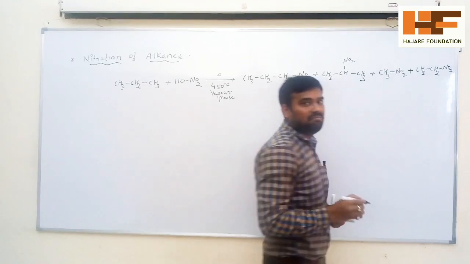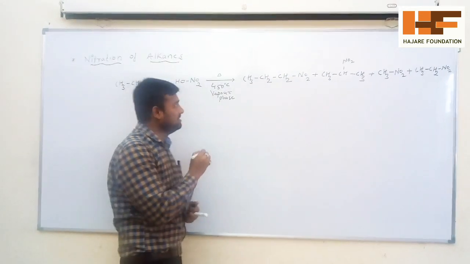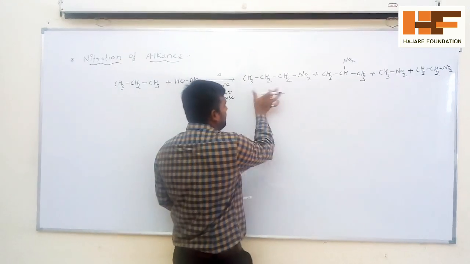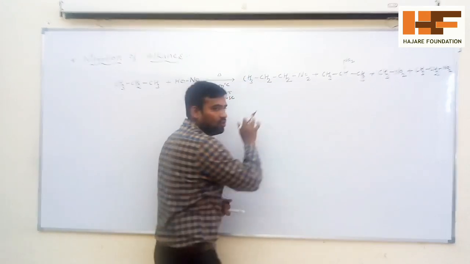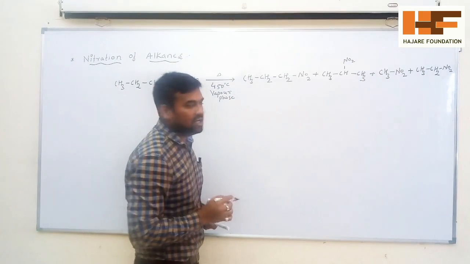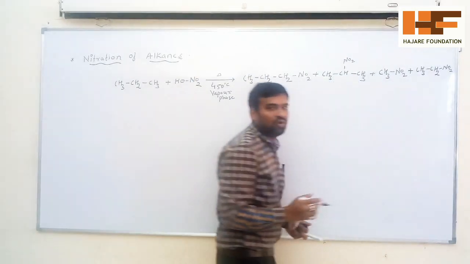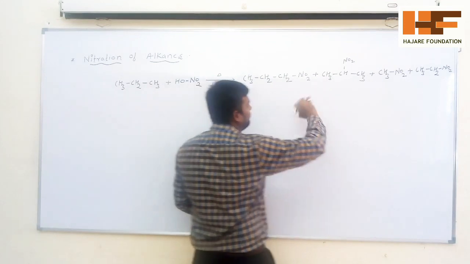Okay, so you are getting a mixture of products. At higher alkanes, if we heat higher alkanes, they undergo nitration, and you are getting 1-nitropropane, 2-nitropropane, nitromethane, and nitroethane. So in this one, which one is the major product?